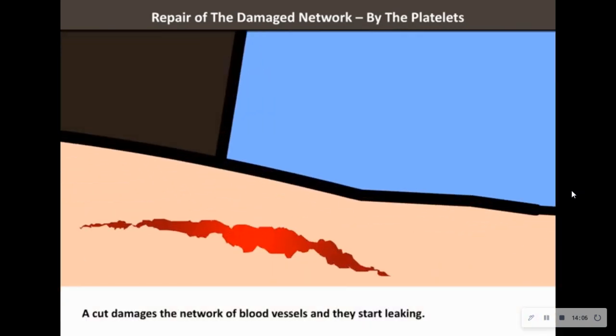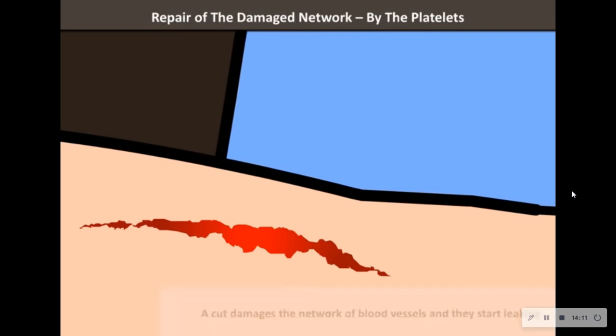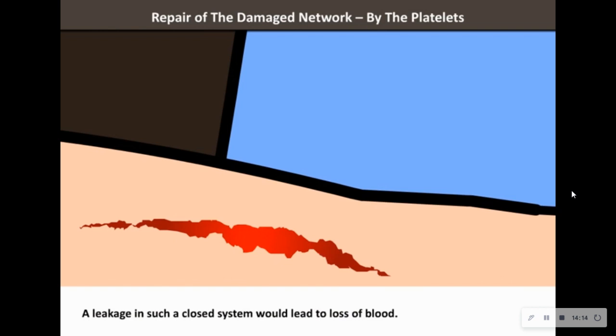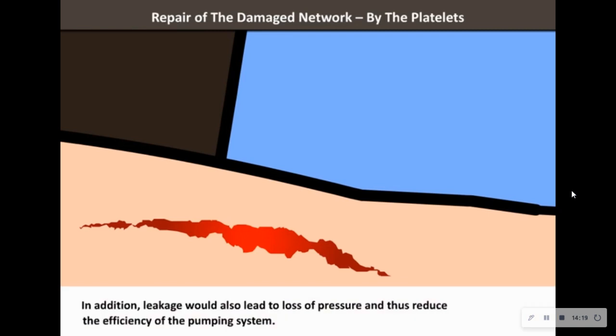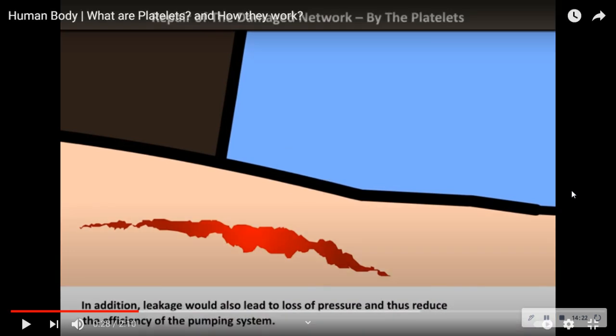Whenever there is a damage in the skin or in the tissues, the damage is repaired by the platelets. A cut or a leakage in such a closed system would lead to loss of blood. So when there is a cut, what will happen? There will be loss of blood. What will happen if the cut is not healed? There will be plenty of loss of blood to the outside. So in order to prevent that, whenever we fall or whenever there is a wound, the blood loss from the site of the wound should be prevented by the blood clotting mechanism.